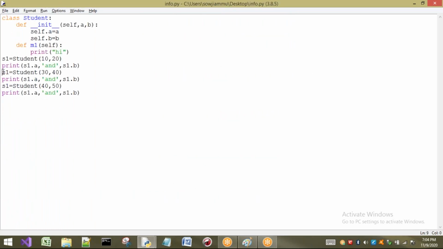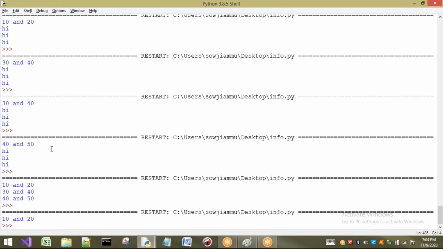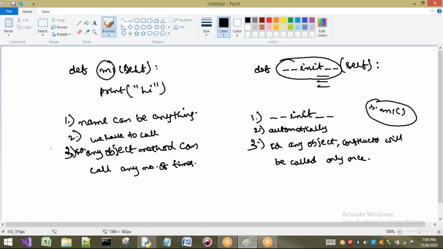What is meant by one object? This is one object, which is pointed to by s1. If we talk about an object, we have to talk about only this one. If we want to use this object, we have to call it with a name. This is the concept. So how many times is it going to be called? Only once. Next, last point.